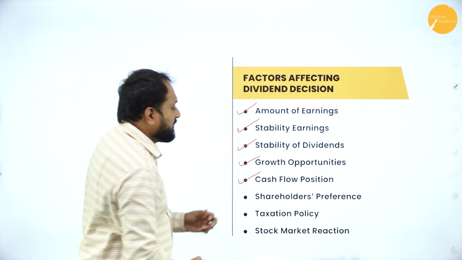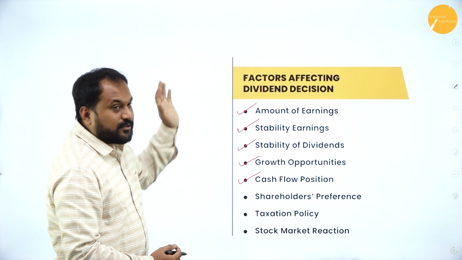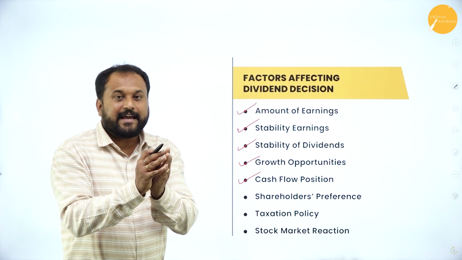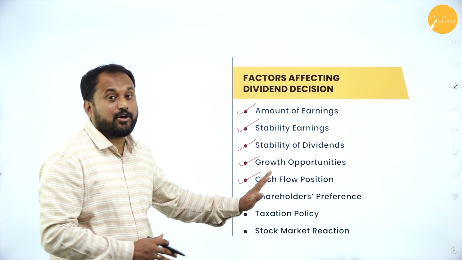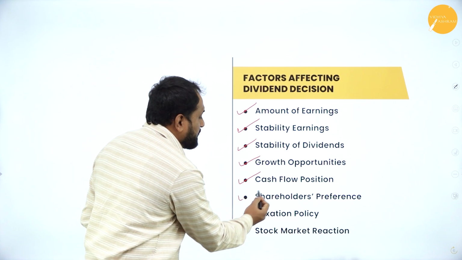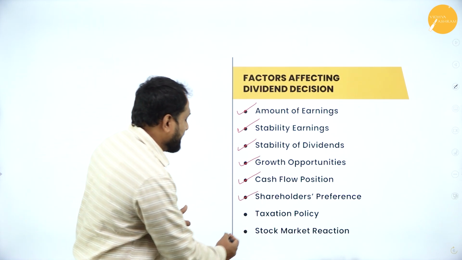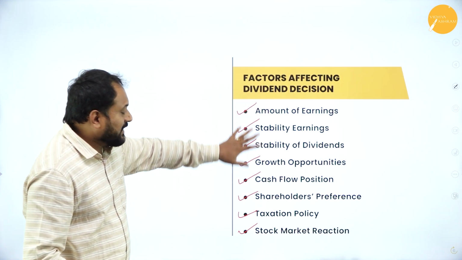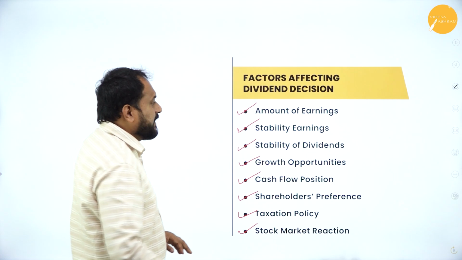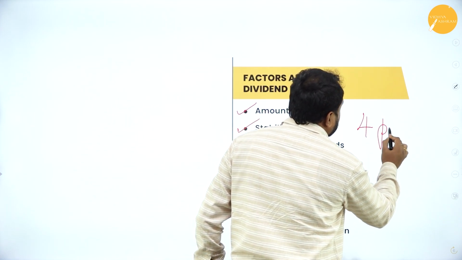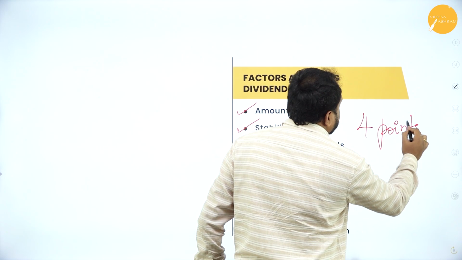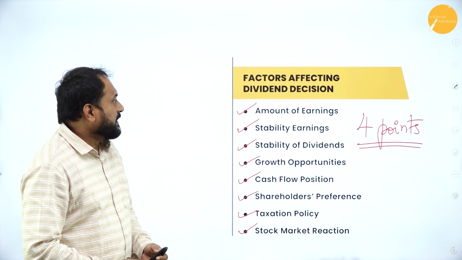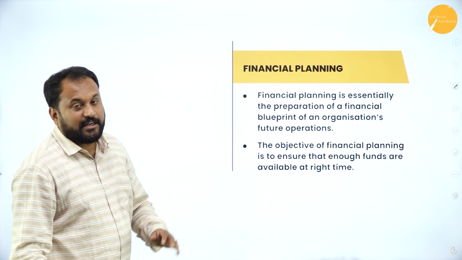The cash flow position. See here also cash flow. The other one, when we went with a financial decision also, you had cash flow position. So these are some topics which you need to understand, where you have a lot in common. Shareholders preference, how the shareholder will go with it. Taxation policy and stock market reaction. So these are the points which you are supposed to go through, but please take only 4 points and you explain each and everything properly. You'll be getting how many marks? 4 marks.